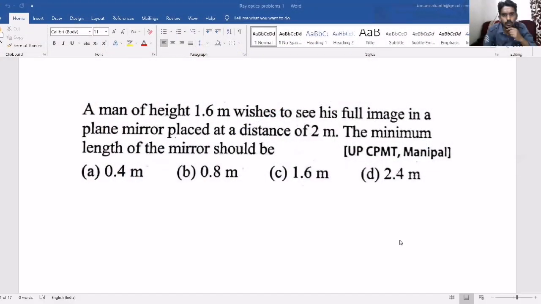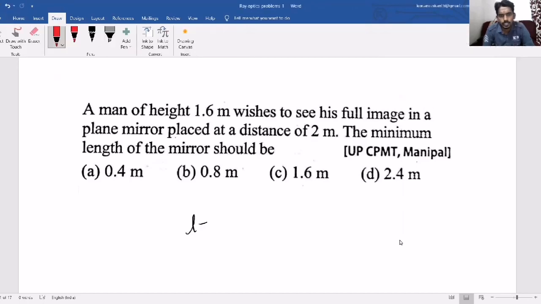Thank you. So what kind of questions will come? Previous year's questions, so just have a look at them. See here one question: a man of height 1.6 meter wishes to see his full image in a plane mirror placed at a distance of 2 meter. The minimum length of the mirror, in case you want to observe your full image, should be equal to half of the height. That means 1.6 by 2, so the length will become 0.8 meter.